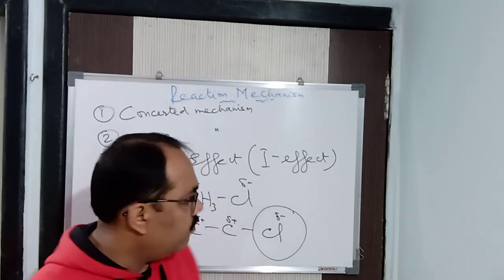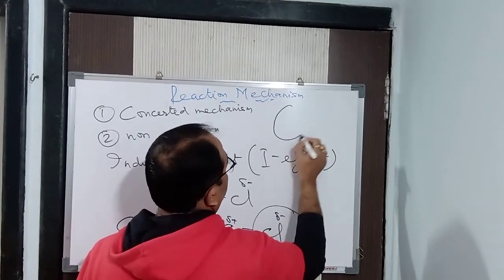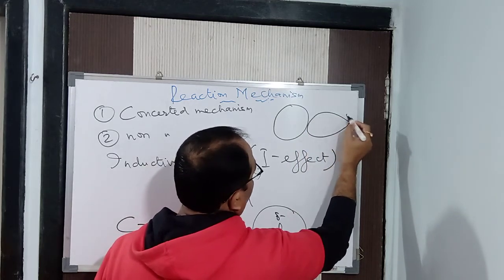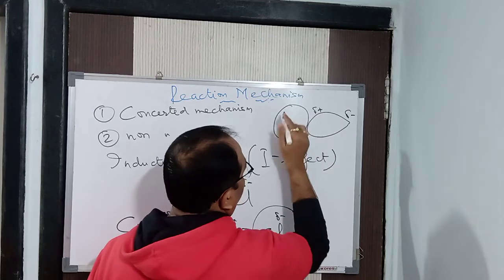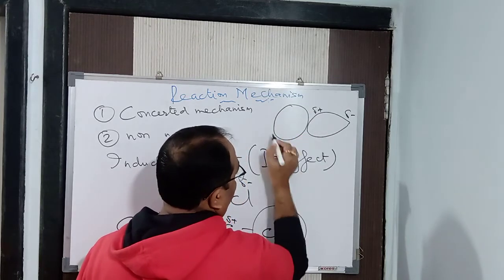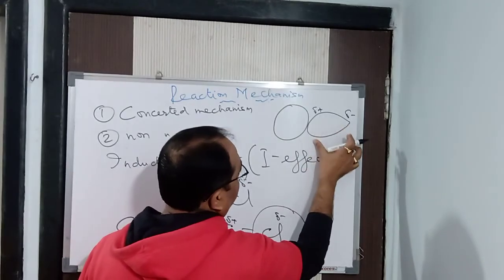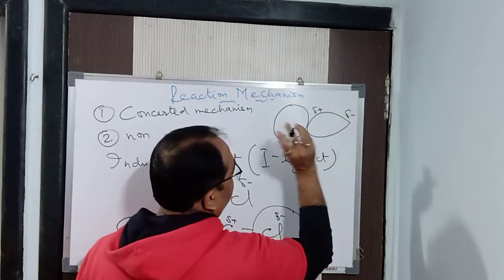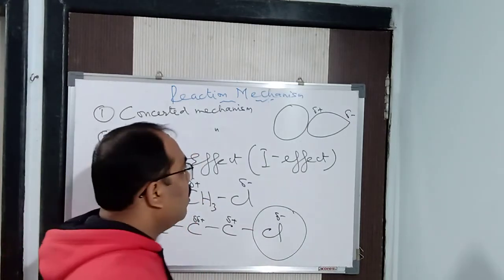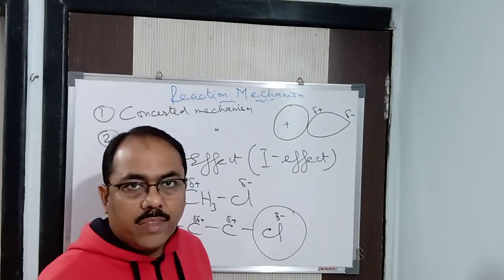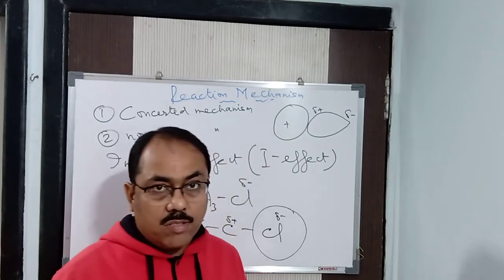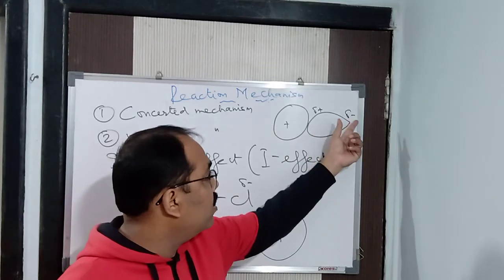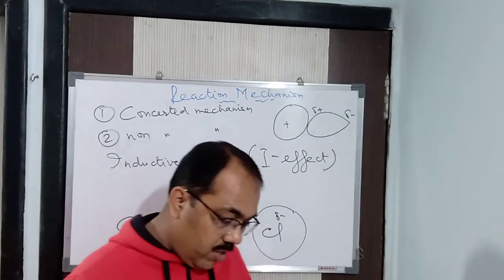causes polarization. It means if the orbital is this, after displacement the orbital becomes this. So this is becoming negative and this is becoming positive. Initially the charge is equally distributed. After the inductive effect, the shape gets deformed. The negative charge accumulates at a point and then there is a deficiency of electrons elsewhere. There is no transfer of electrons, only a displacement, and hence it causes polarization: one end is negative, another is positive.